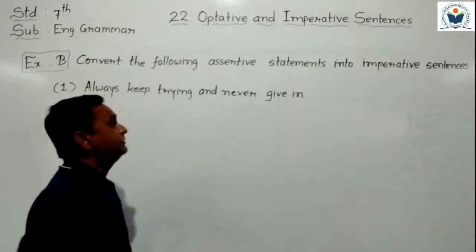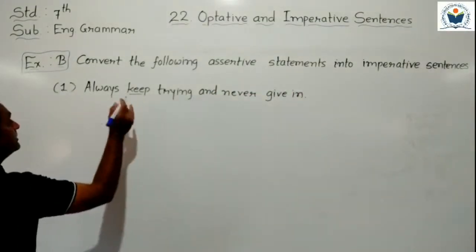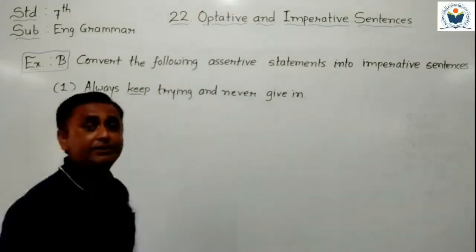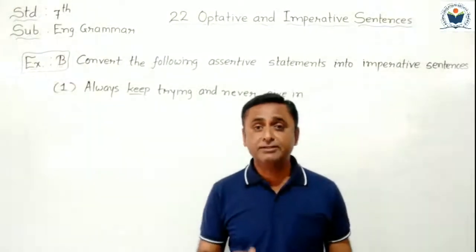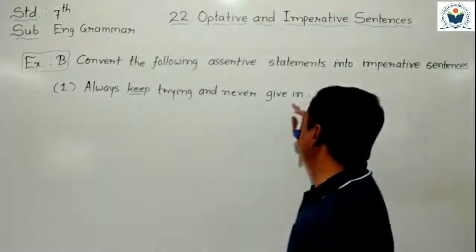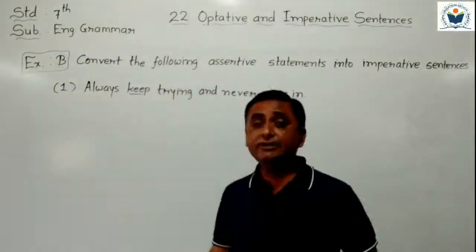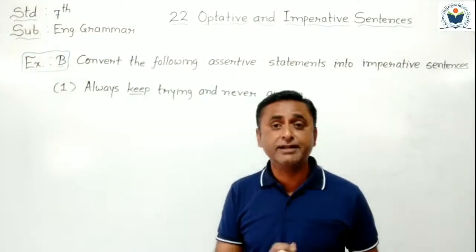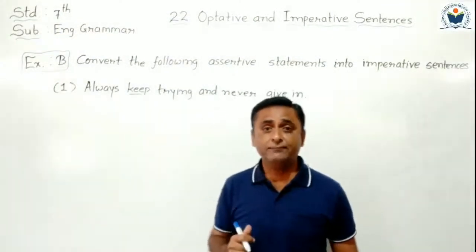Full stop sign we have to put. Can you see that it starts with the verb keep here? Always is okay, but keep, it starts with the verb keep here. So an imperative sentence always starts with a verb, and always with a full stop sign. In that sentence we don't require any subject. Okay? We have to understand ourselves.